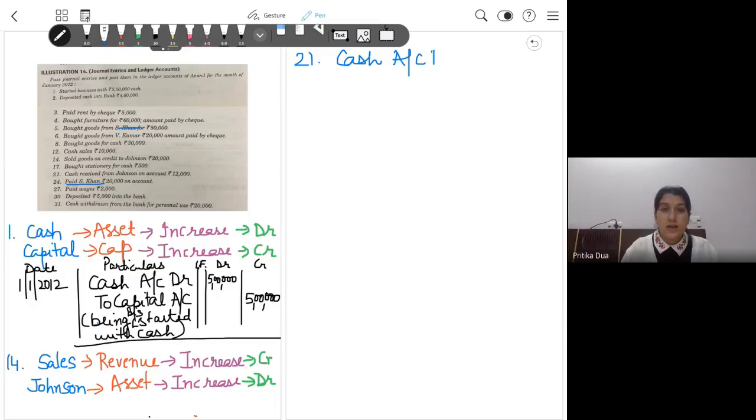As per the traditional classification, cash is coming into the business, and as per the modern classification, your asset is increasing, so it will be debited. Johnson was a debtor for the business. Now, if he is paying the business back, then my debtors are decreasing by rupees 12,000. Any fall in assets is credited. Johnson being the debtor here is actually a personal account. Here he is the giver, so his account will be credited by an amount of rupees 12,000.